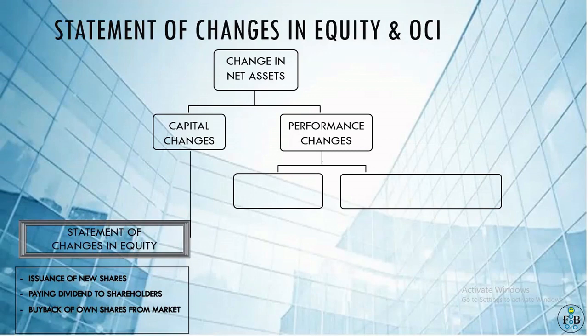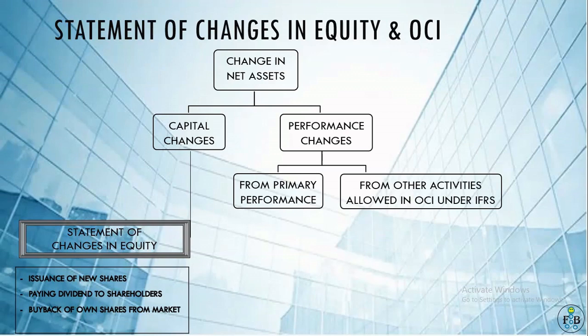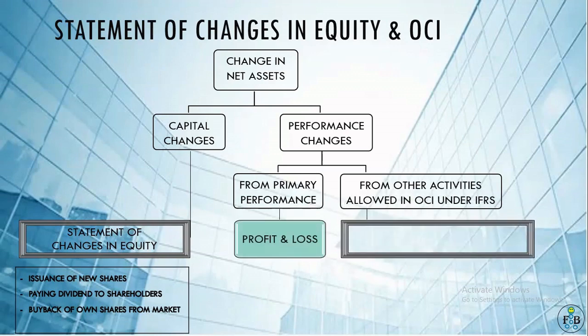In performance change, the change will come from the profit and loss account, the complete profit and loss account. But performance change may be due to two reasons. First one is primary performance. Suppose a company is dealing in manufacturing of auto parts. So the change came from manufacturing activity. Manufacturing and selling of auto parts is the primary activity of the organization. So any change that came from the primary performance of the company is shown in the profit and loss account.